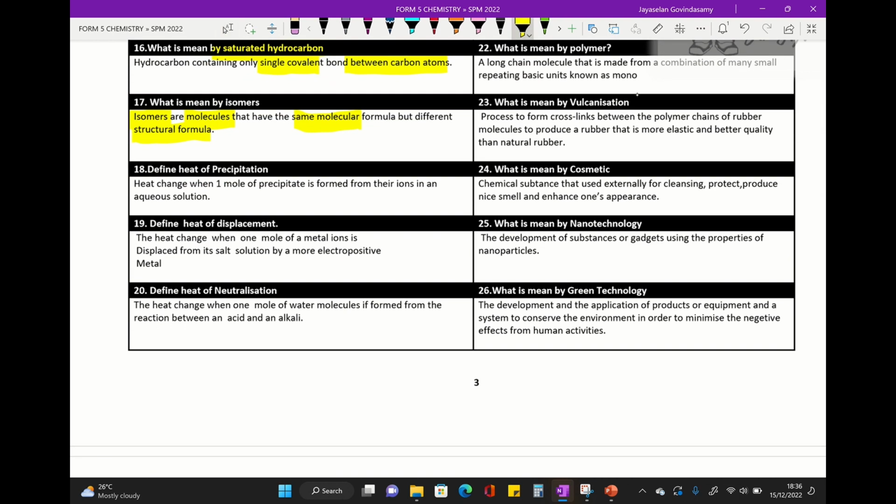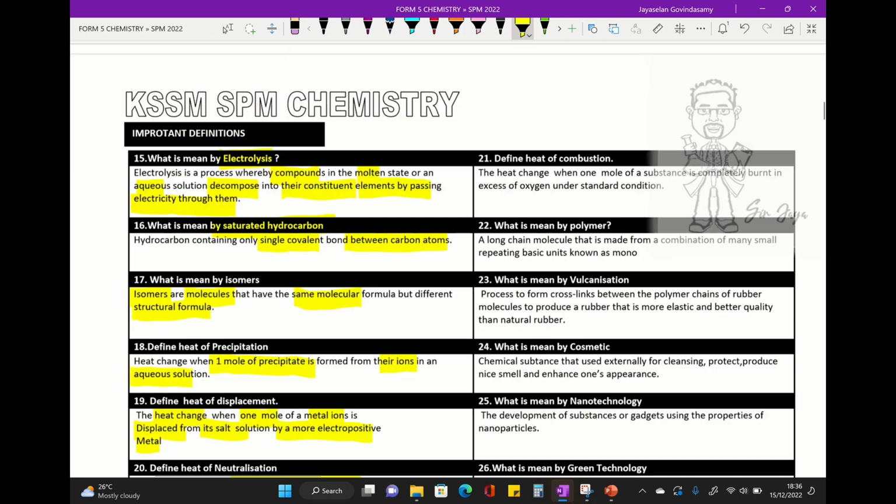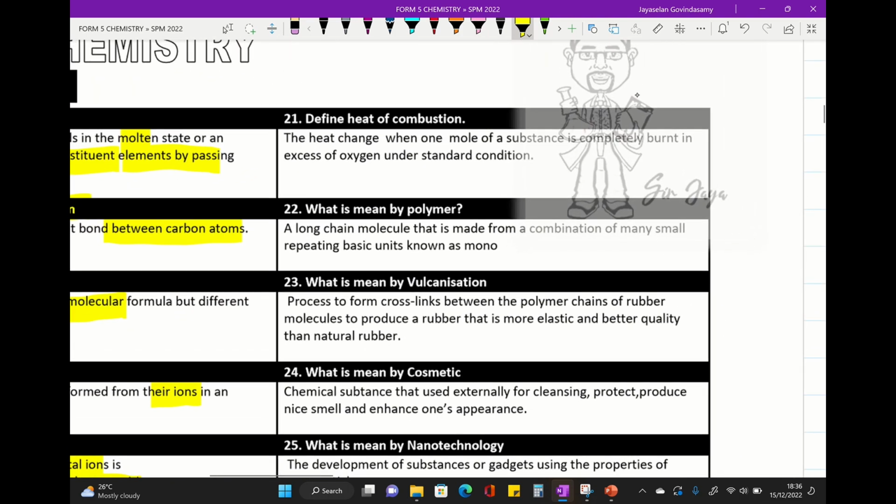Alright, so next, heat of precipitation. Heat change when 1 mole of precipitate is formed from its ions in the aqueous solution. Heat of displacement, heat change when 1 mole of metal ion is displaced from its salt solution by a more electropositive metal. Heat of neutralization, heat change when 1 mole of water molecule is formed between acid and alkali. Alright, so heat of combustion, heat change when 1 mole of substance, which is alcohol or alkane, is burned completely in excess of oxygen under standard condition.